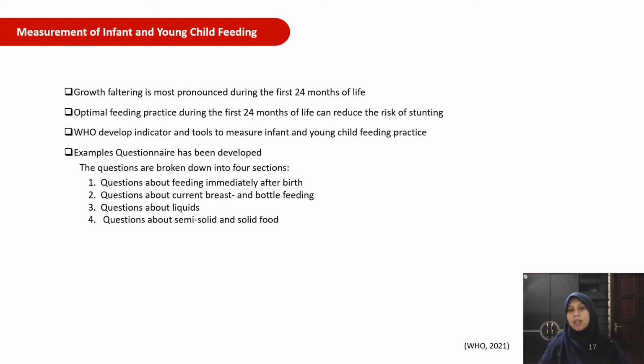The example questionnaire has been developed and the questions are broken down into 4 sections. First is questions about feeding immediately after birth, then questions about current breast and bottle feeding. Third is questions about liquids, and fourth, questions about semi-solid and solid food.